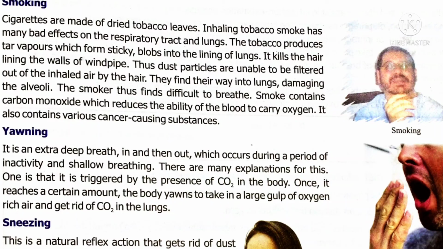If people use tobacco, the vapor removes this hair-like lining of the windpipe. So dust particles will not be filtered from the inhaled air. Finally, the dust particles reach the lungs and damage the alveoli. The smoker finds it difficult to breathe.